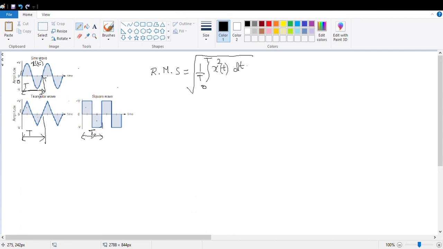So here what we are going to do is write the average value for only this part, to get the actual average signal content for this particular signal.